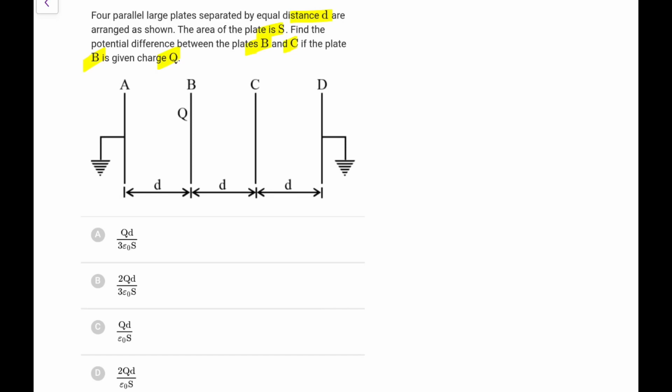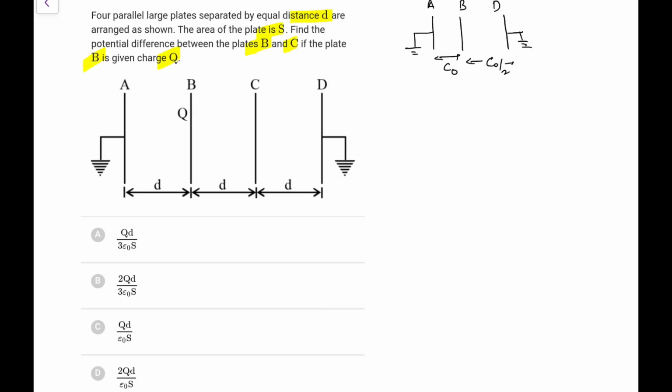So now what you will have here, because it is Q here and this is grounded, I can typically take A and B as a capacitor and write its capacitance as C naught, and because it is a metal plate, it doesn't matter. So it is B and D. I can write this as double the distance, so it is C naught by 2 between B and D, and this is grounded.